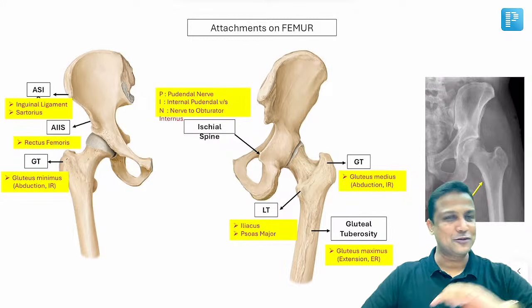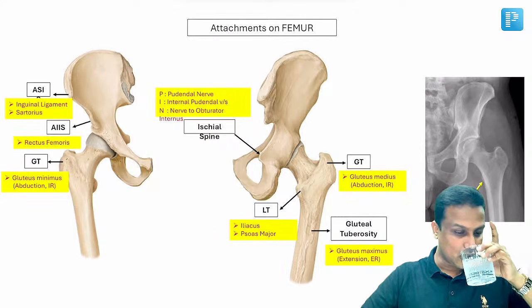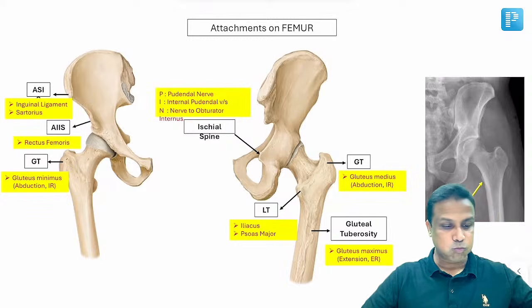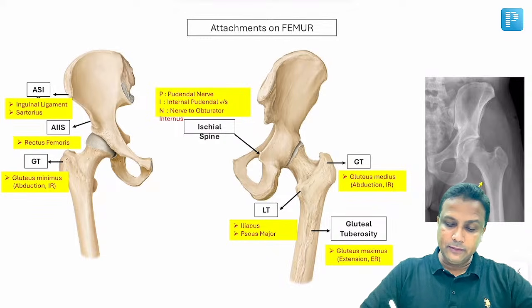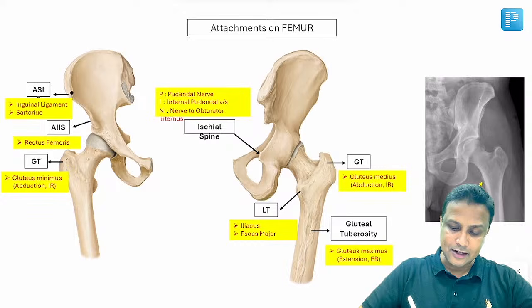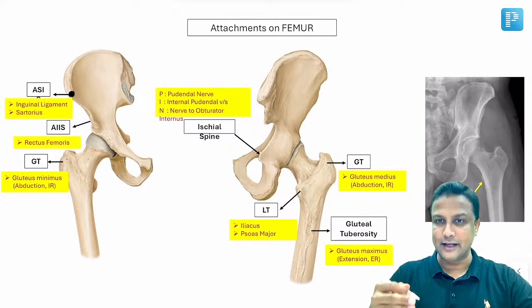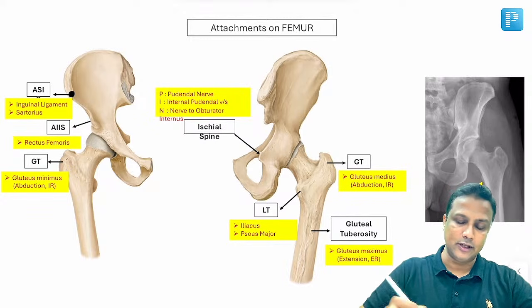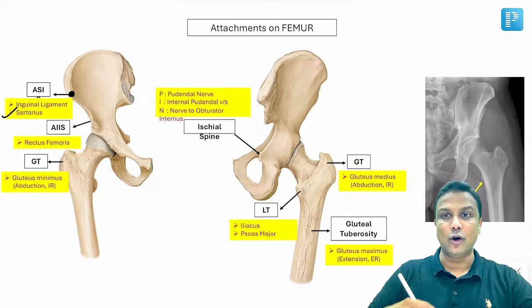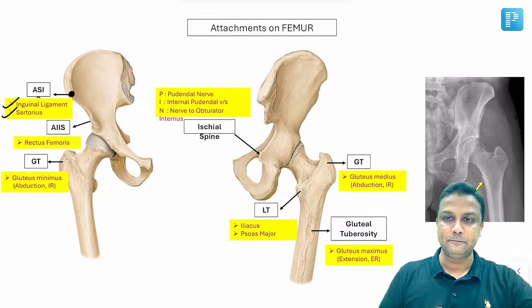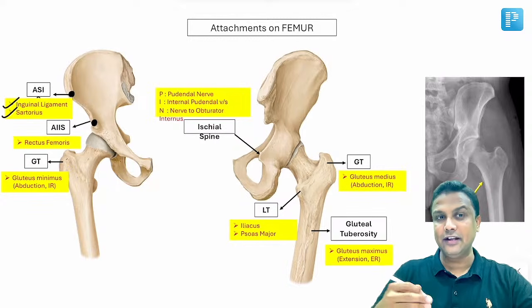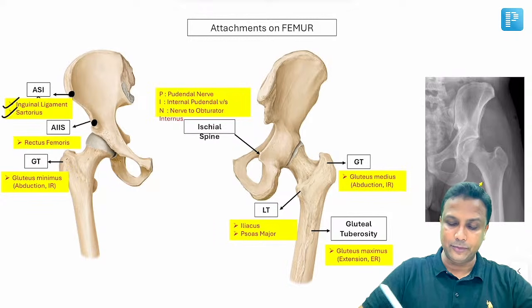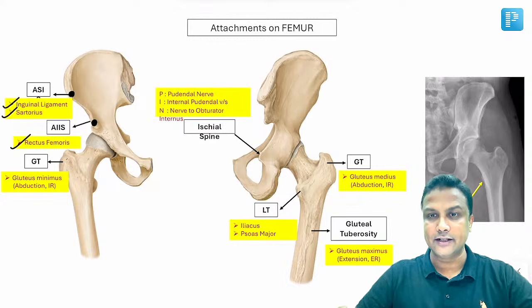Now welcome to attachments of femur. Okay? Now welcome to attachments on the femur here, sir. Now on the femur, number one, this one here will be the ASIS, anterior superior iliac spine. And two structures attach here. One is your sartorius muscle, which is going to originate from here, as well as the inguinal ligament. And this one here will be AIIS, anterior inferior iliac spine, and the muscle originating from here will be rectus femoris. First you learn this.